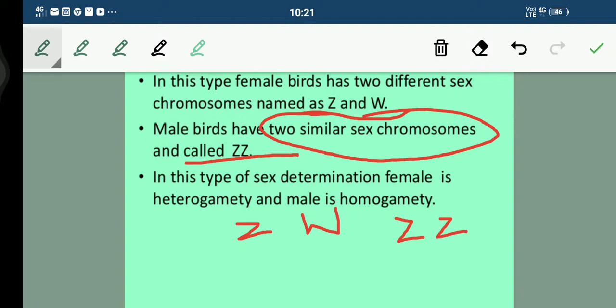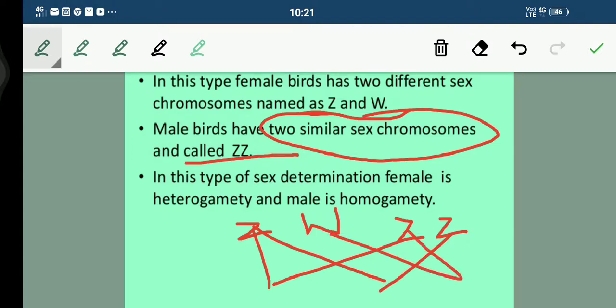So you can simply make the cross: when this gets fused with this, and similarly W with Z and W with this Z. So very simple it is.